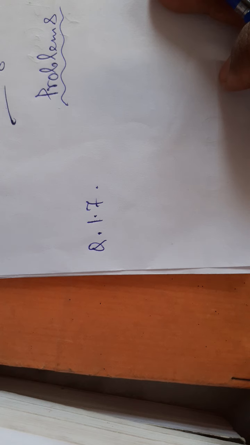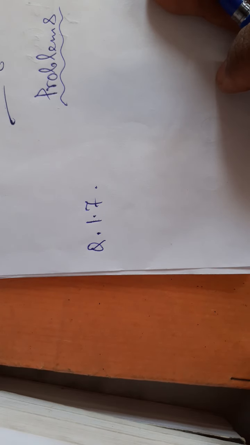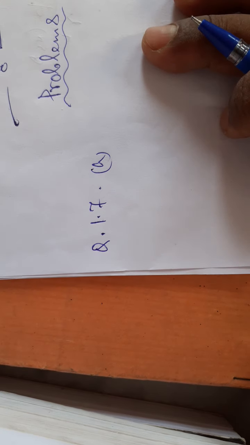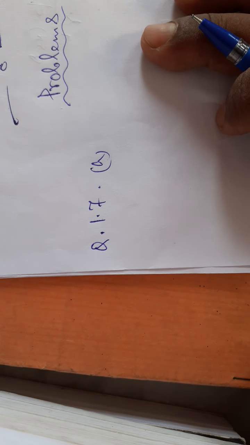The field line cannot have sudden breaks because the charge moves continuously and does not jump from one point to the other point. This is the answer for question 1.7a.